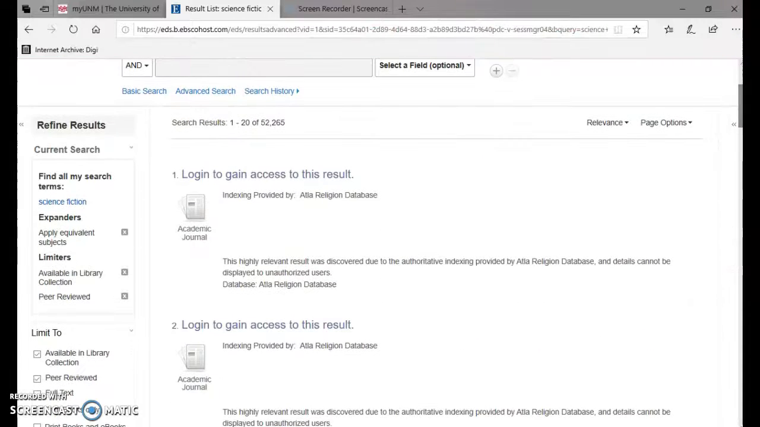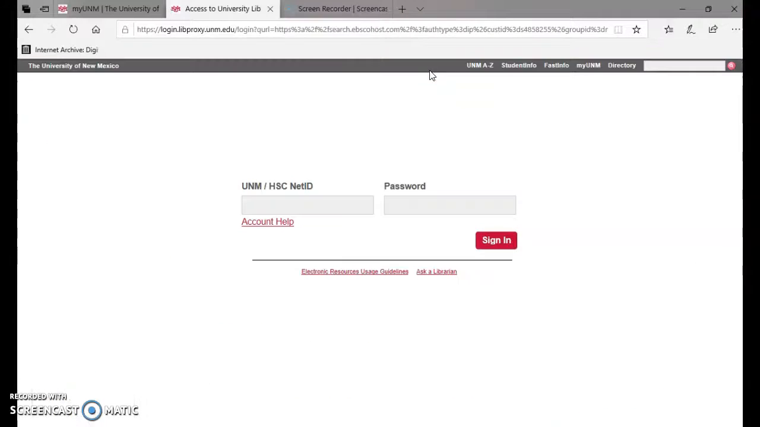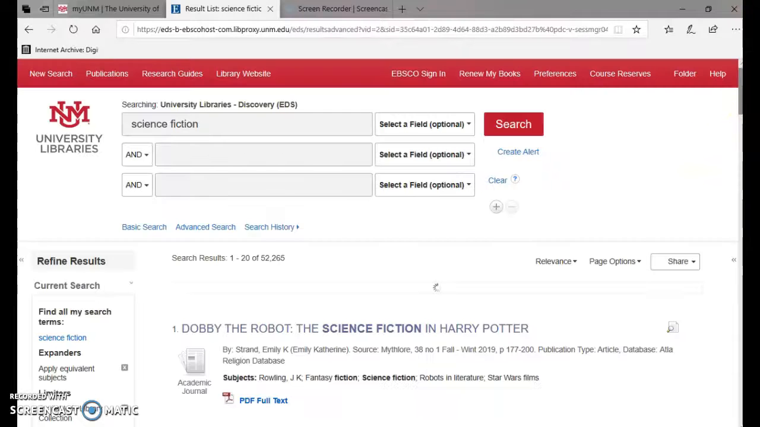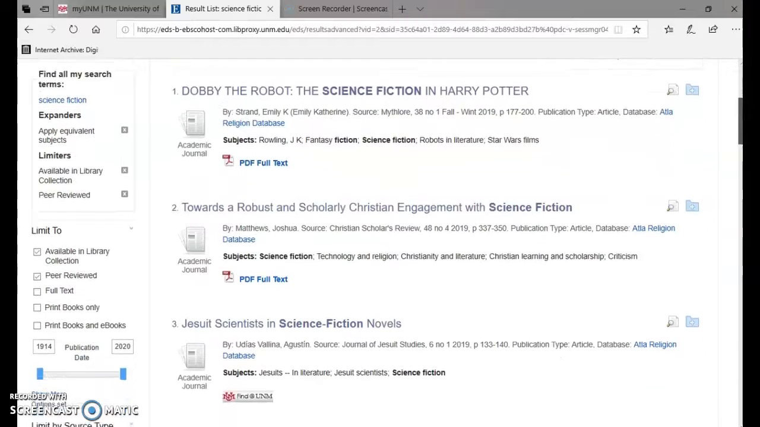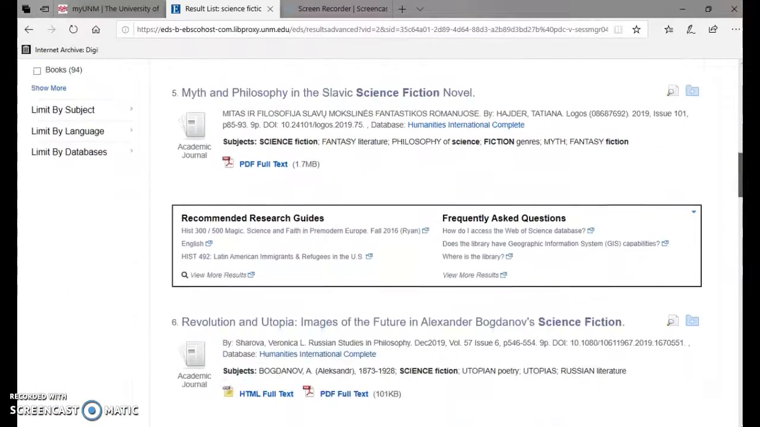Okay, so I just did that and it refined my results. But I can't see them because I haven't signed in. So I'm going to sign in really quick if I can remember my password. Okay. And hopefully we'll get slightly clearer results now. There you go. See? And now you can download basically whatever you want. Everything that shows up at this point has been peer reviewed and will be considered a scholarly source.